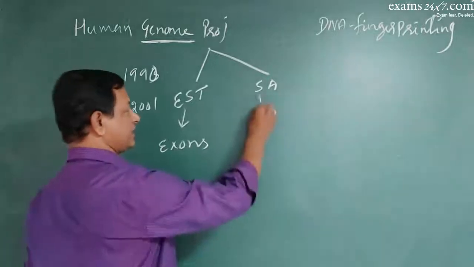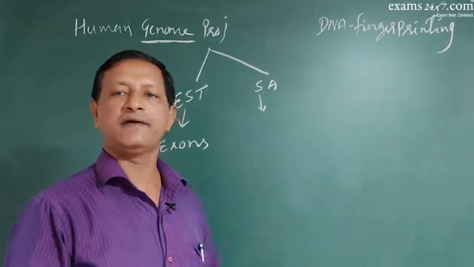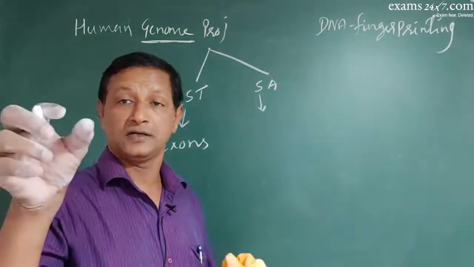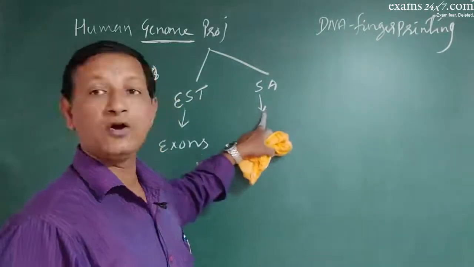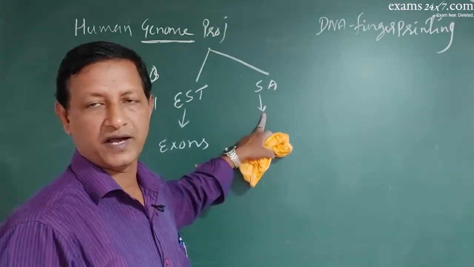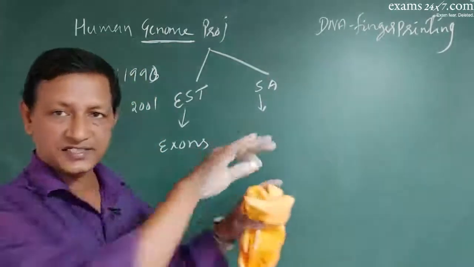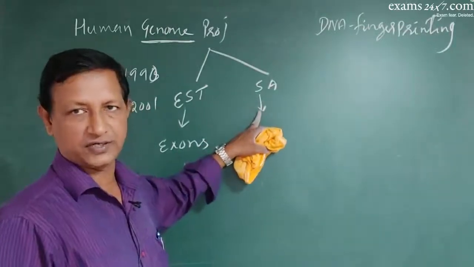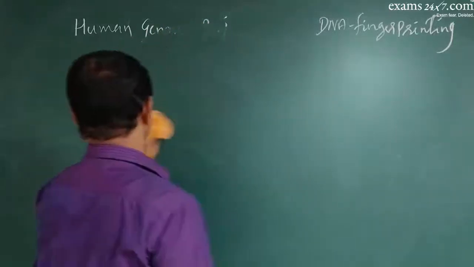In sequence annotation, both introns and exons were considered, and they were copied, and one single fragment was studied by many people, and they were annotated using the computer devices, sequencers, and ultimately the entire sequence was unveiled. The effective method was this sequence annotation, and using this lots of